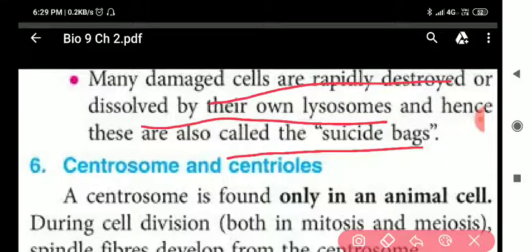Clear all of you? When the cell gets damaged or it gets old, then its lysosome will burst, and when the lysosome bursts, it will degrade the whole cell content. So next we will discuss in the next video.